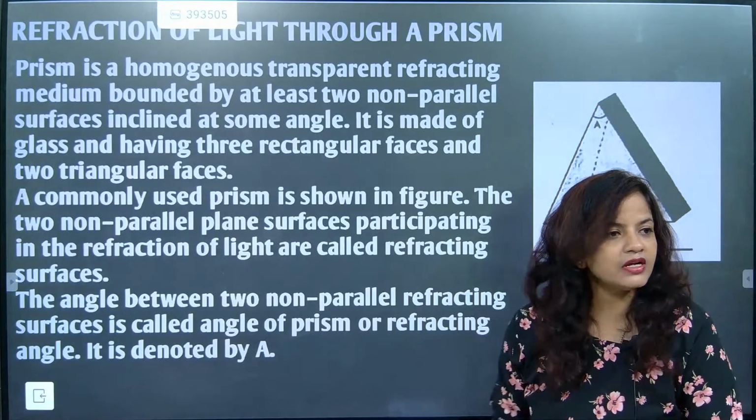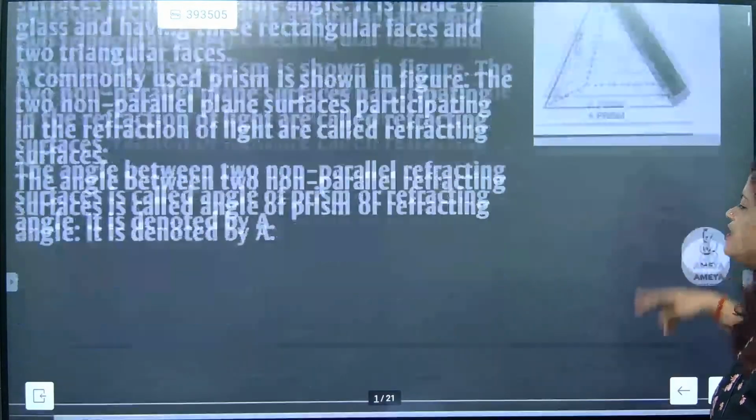Did you understand this part? So this is the content related to the prism.